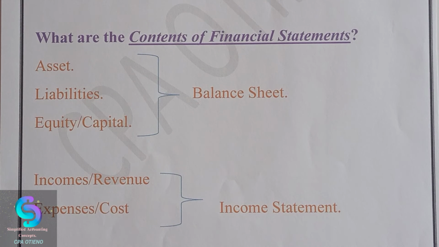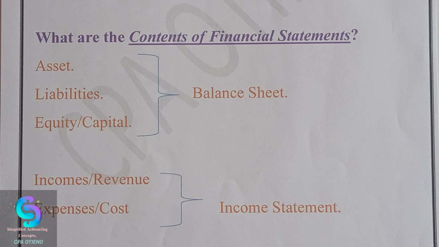What are the contents of financial statements? The contents have been grouped into two. We have the major statements, which are the balance sheet and the income statement. Under the balance sheet, we normally show on the face of the balance sheet assets, liabilities, and equities.